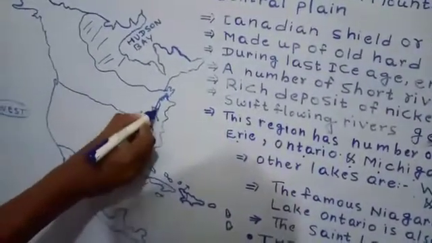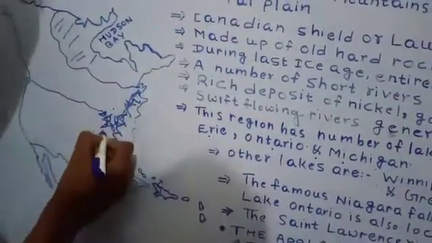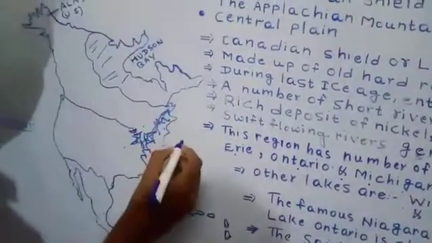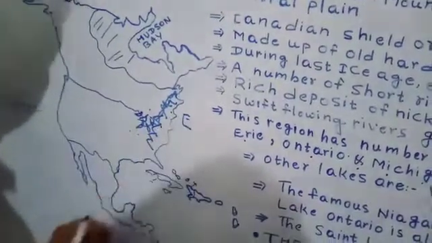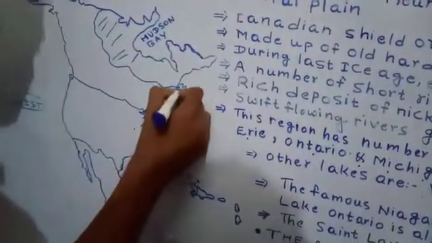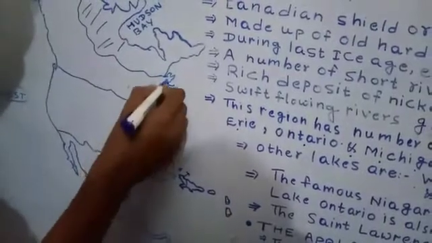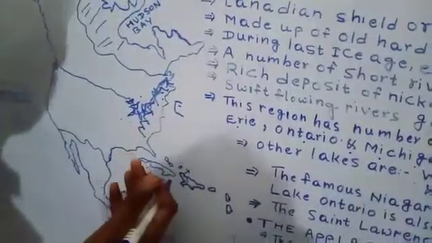You can clearly see the region of the Appalachian Mountain. This mountain is an old landmass of North America, situated on the eastern margin of America. It runs parallel to the eastern coast. It is among the oldest mountains of the world.